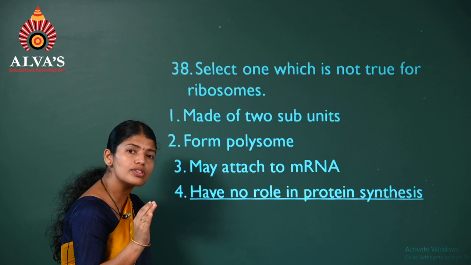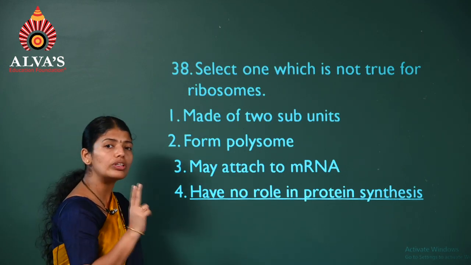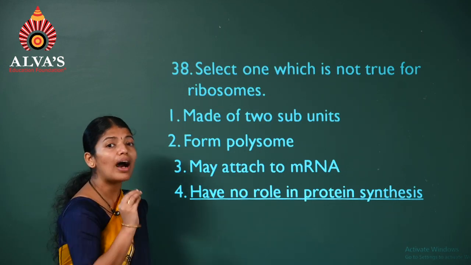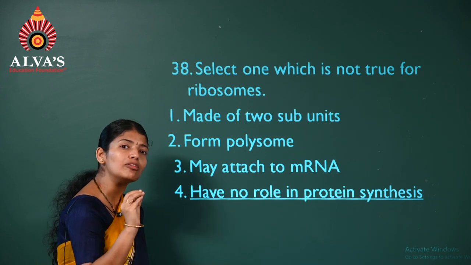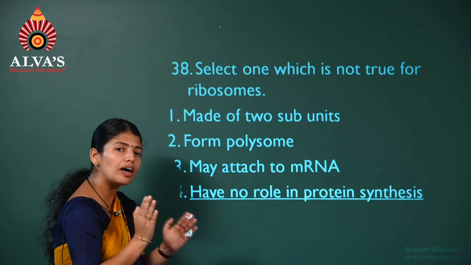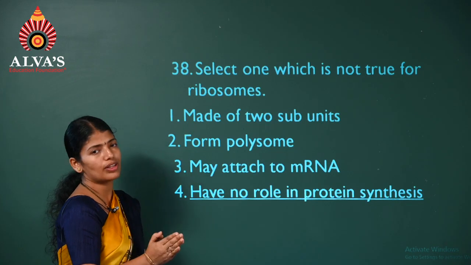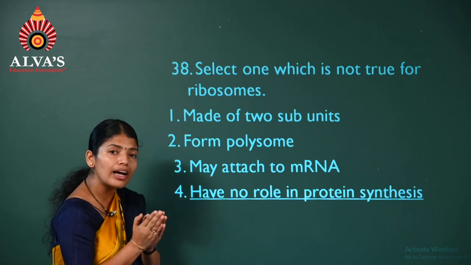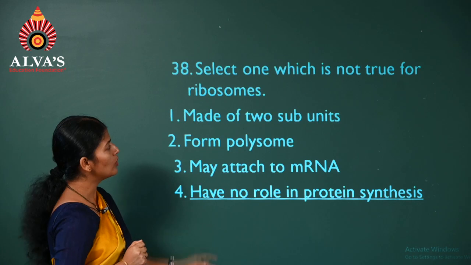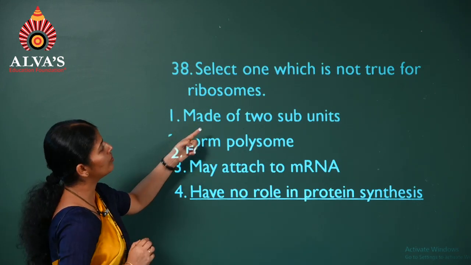What are these units composed of? Both the subunits are composed of rRNA and proteins. When do they come together? During protein synthesis. For what do they get attached? To the mRNA. So the first one, it's correct.